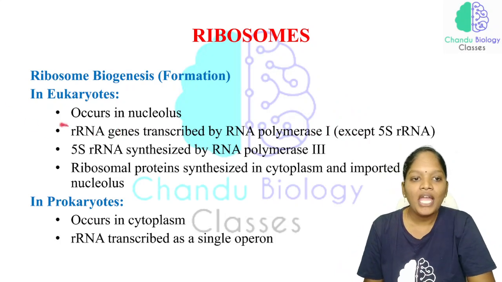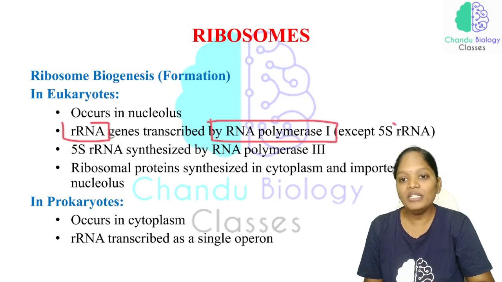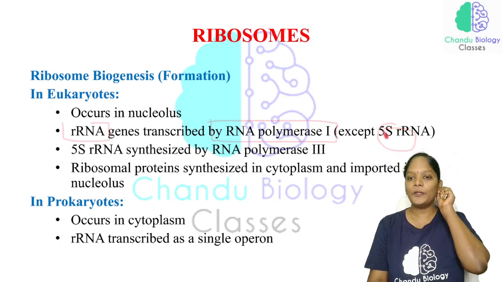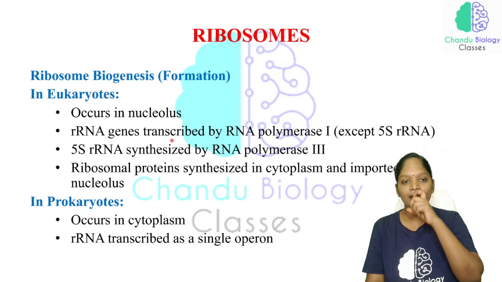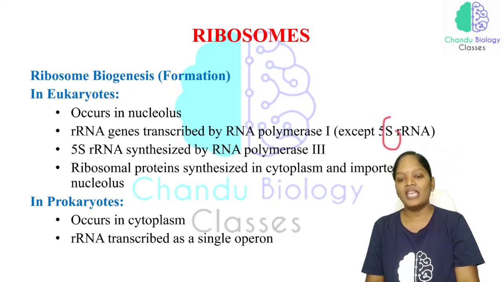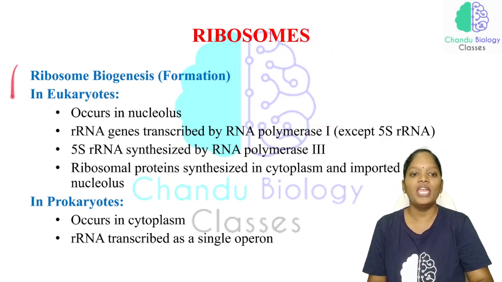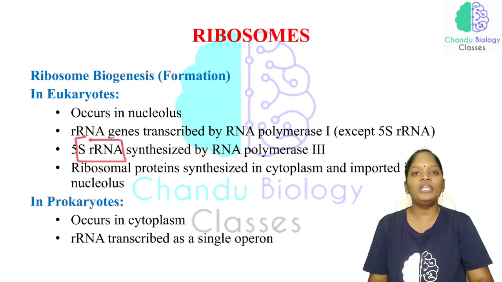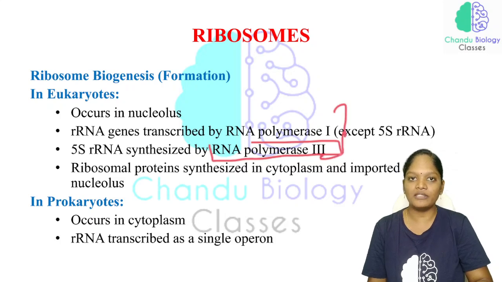See here, rRNA genes are transcribed by RNA polymerase 1 except 5S rRNA. 5S rRNA is also a subtype of the rRNA. Except the 5S, all other subunits of rRNA are transcribed by RNA polymerase 1. Now, who is going to transcribe this 5S rRNA? That will be synthesized by RNA polymerase 3. This can be expected in the question.